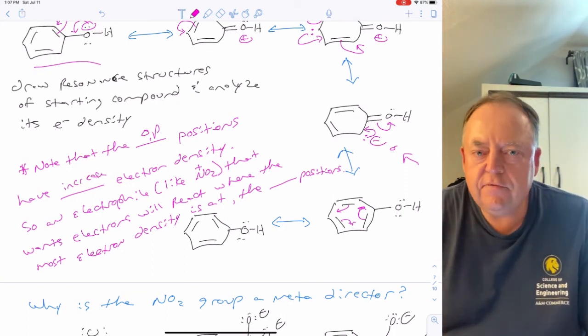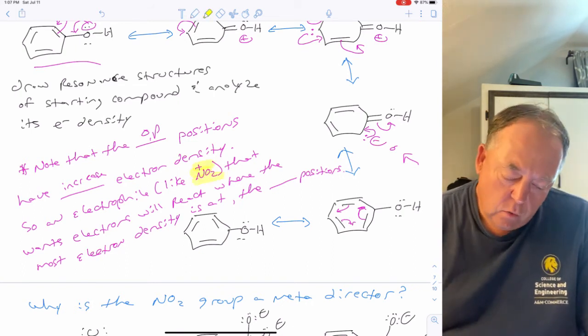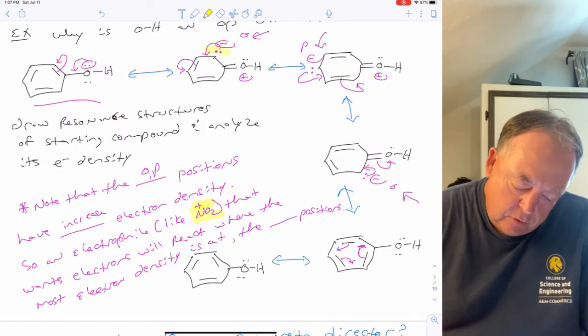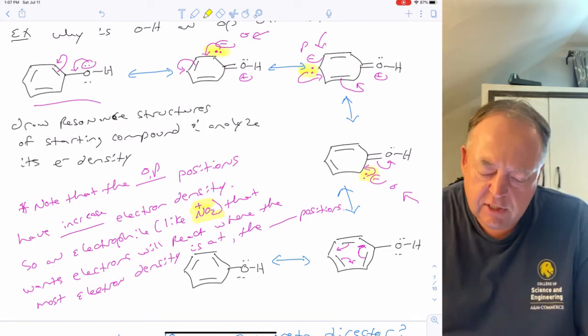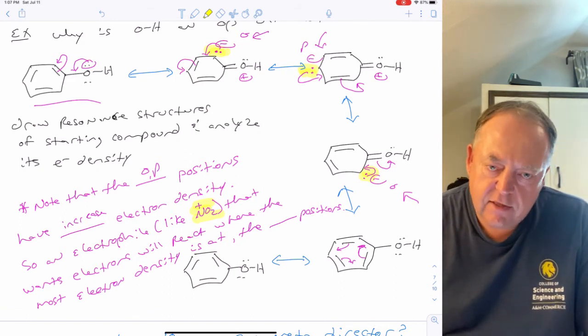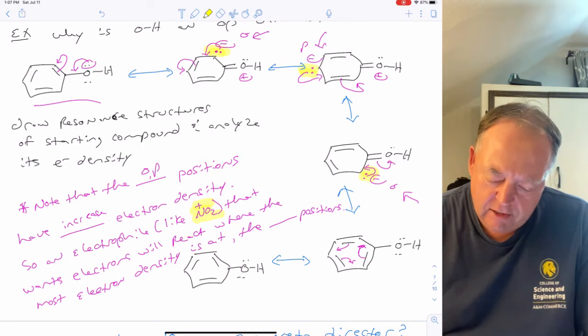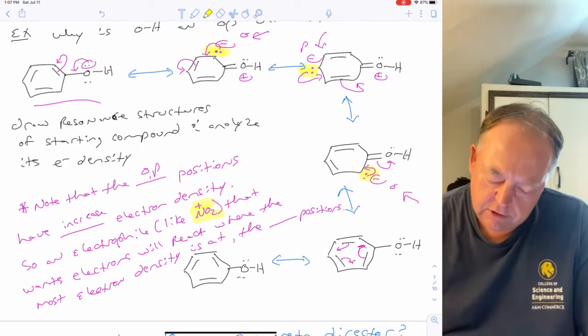If you do electrophilic aromatic substitution, and you have an electrophile like nitro that wants electrons, where is it going to react? It's going to react where the most electrons are. The negative is never at the meta position, so the nitro is not going to be naturally attracted to the meta position. It's going to be attracted to the ortho and para positions.